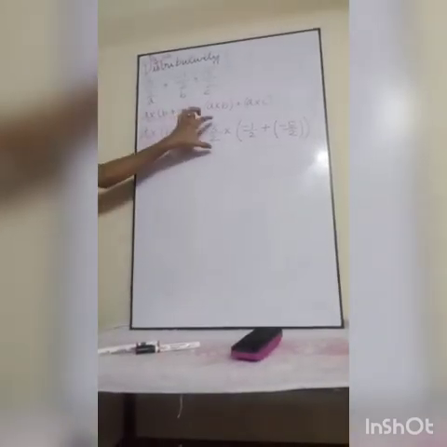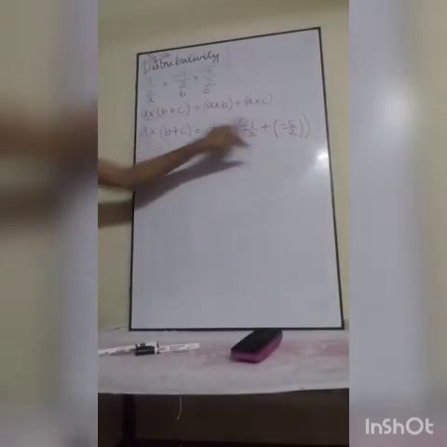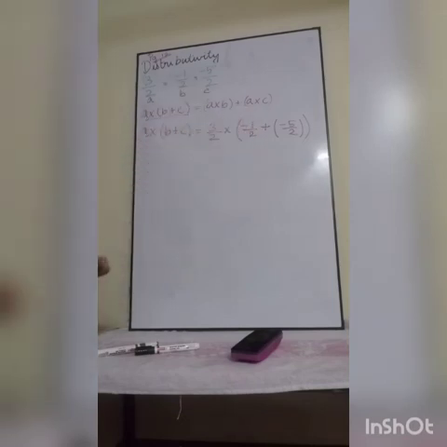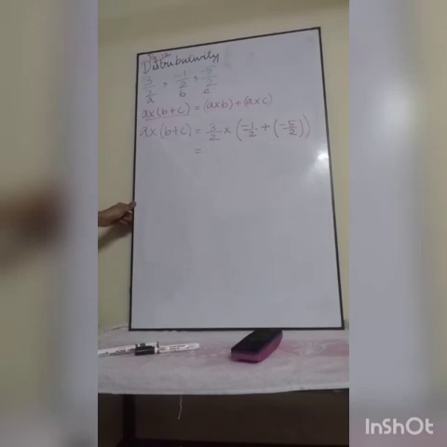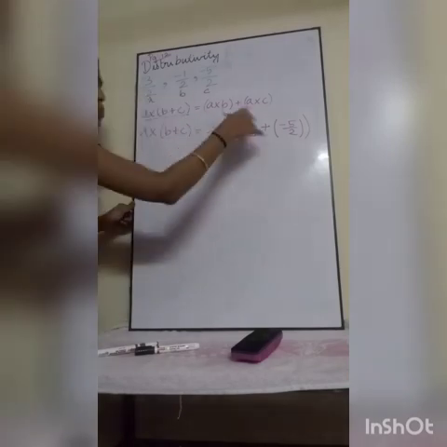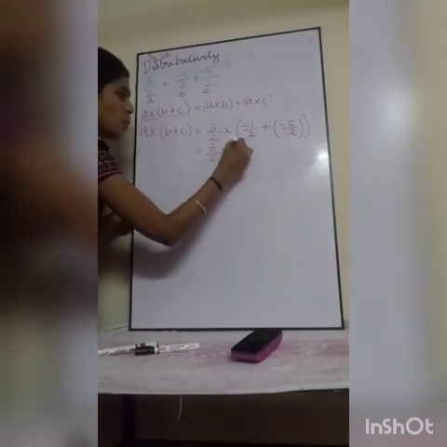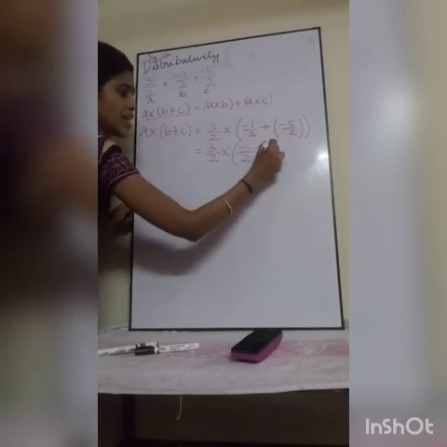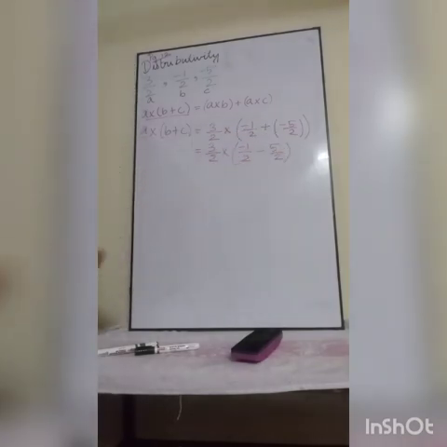A value is 3 by 2, into, what is the B value? Minus 1 by 2. Plus, this plus is written here. C value is minus 5 by 2. Now, as per the BODMAS rule, what will you do? You will do the sums which are inside the bracket. So, 3 by 2 into (minus 1 by 2 plus minus 5 by 2).